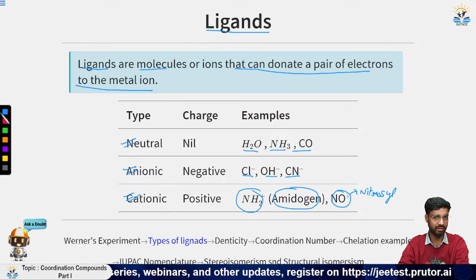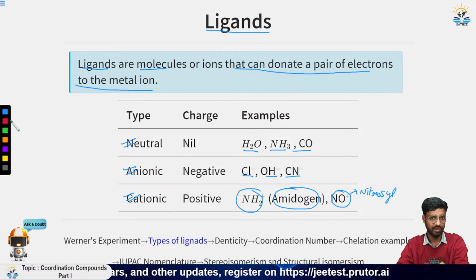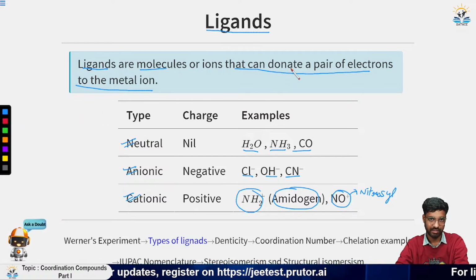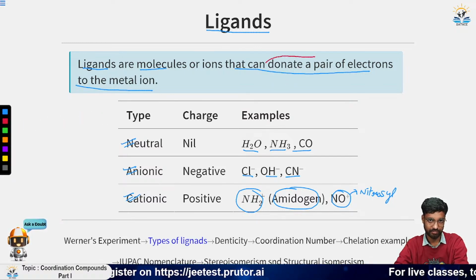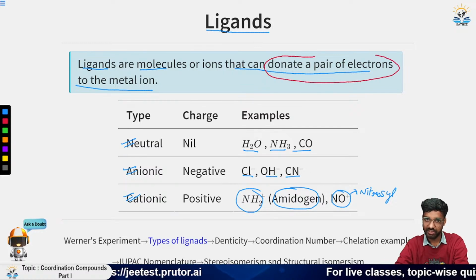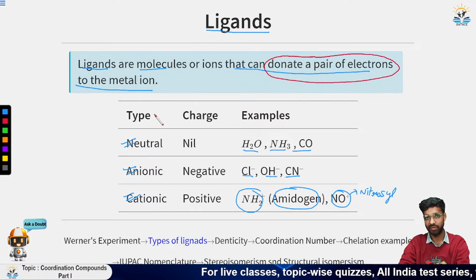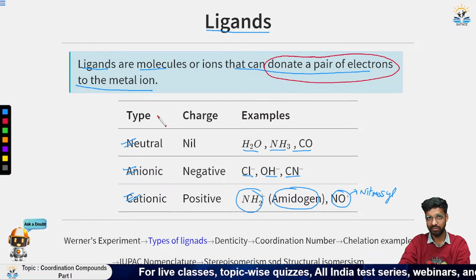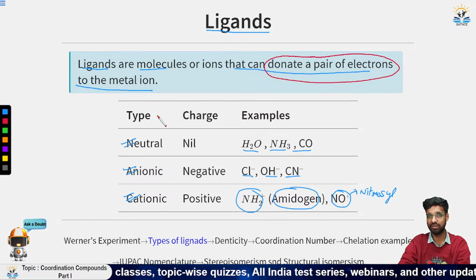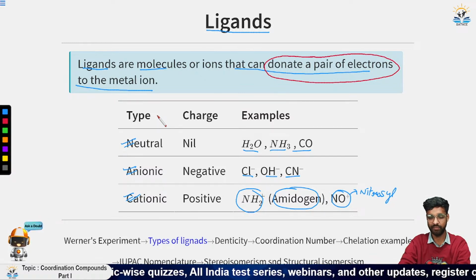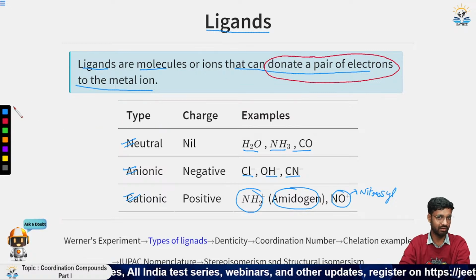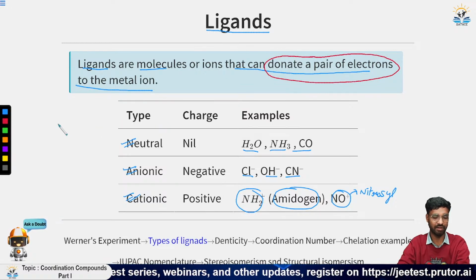This can be more than one pair depending upon the donor sites the ligand has. One donor site will donate one pair of electrons. It can also donate more than one in case of bridging. That is a complicated case, we will see it in later slides.